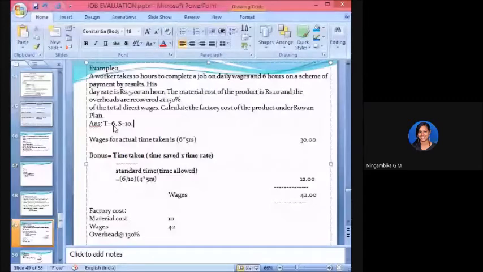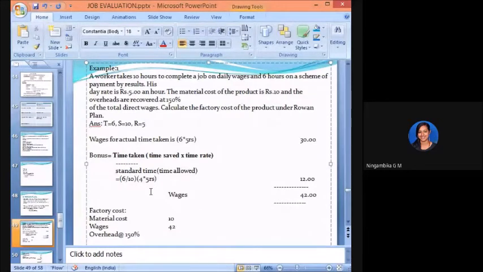R is how much, students, in the problem? 5, ma'am. Yes, R is rupees 5 per hour. Okay, so let us put the same thing in the formula. Time taken is 6, standard time is 10. 6 divided by 10 into 4 into 5. So what is the bonus? Tell me the answer now. 12, ma'am. 12, right? That is the bonus he gets.